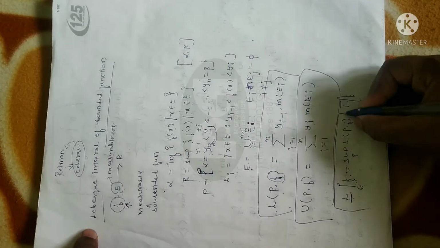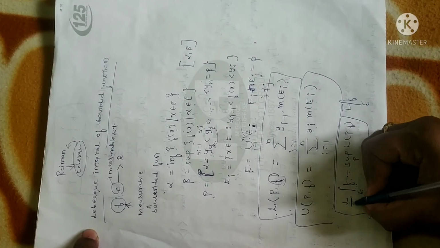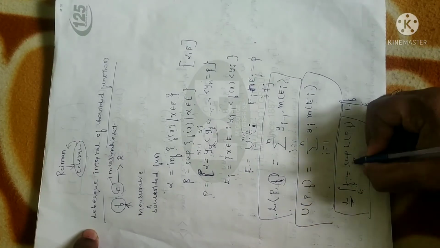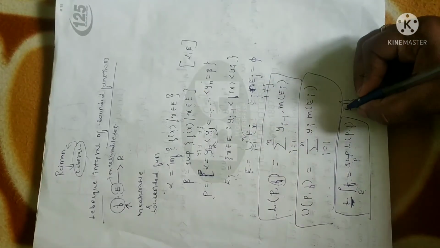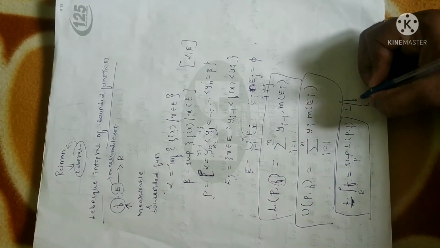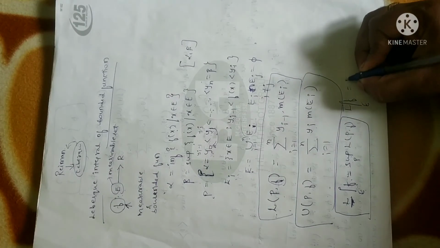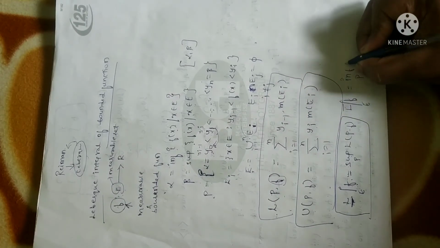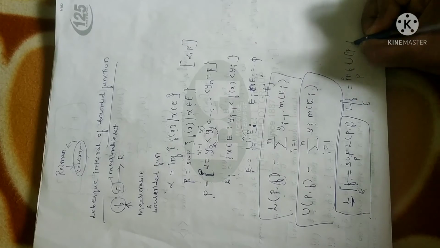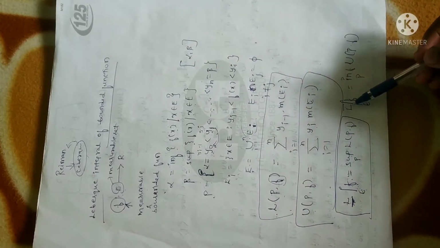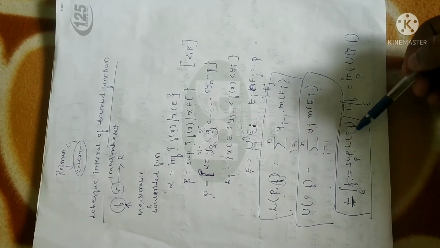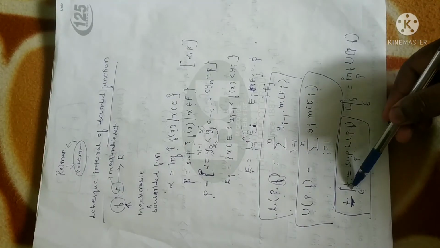So, lower Lebesgue integral of a bounded function f is supremum taken over all the lower bounds. Similarly, you can define upper Lebesgue integral of a bounded function f as infimum taken over all the upper bounds. So if you take infimum of all the upper bounds, you will get upper Lebesgue integral. If you take supremum over all the lower bounds, you will get lower Lebesgue integral.